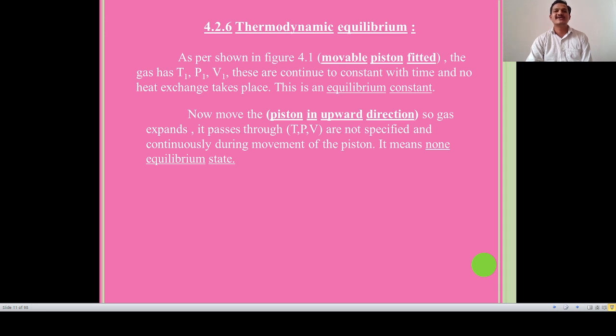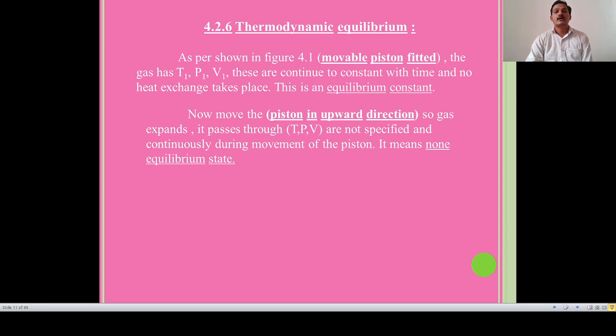That is, consider an ideal gas or any gas enclosed in a cylinder fitted with a frictionless and movable piston. These are the specifying properties: pressure 1, volume 1 and temperature 1. As time passes, P1, V1 and T1 remain constant or unchanged, and no exchange of heat takes place. This is an equilibrium state.